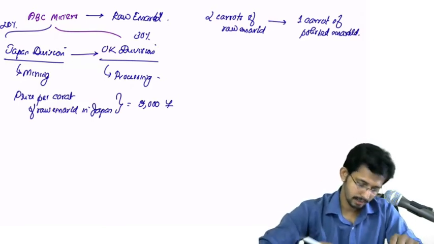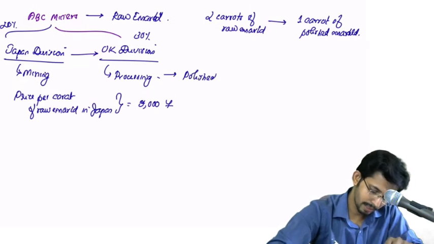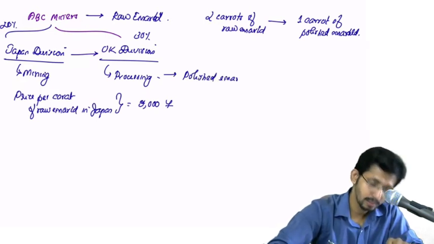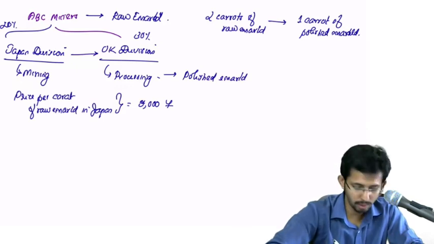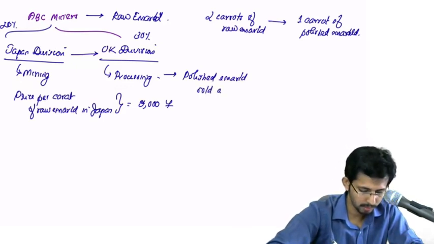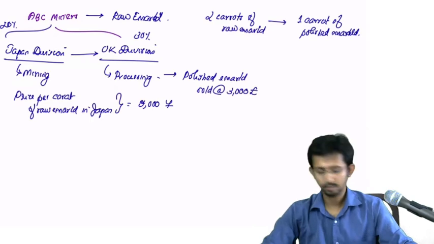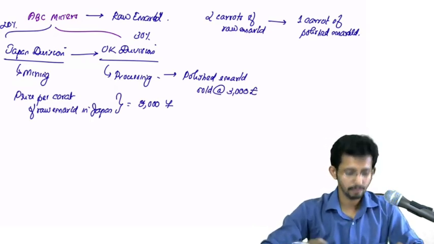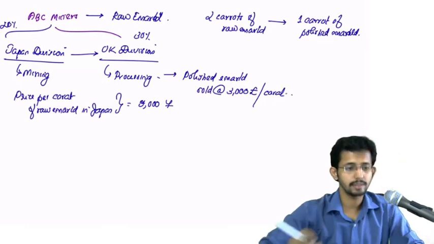Okay, and the final polished emerald sold for, what is the rate? 3,000 pounds. Okay, 3,000 pounds per carat.